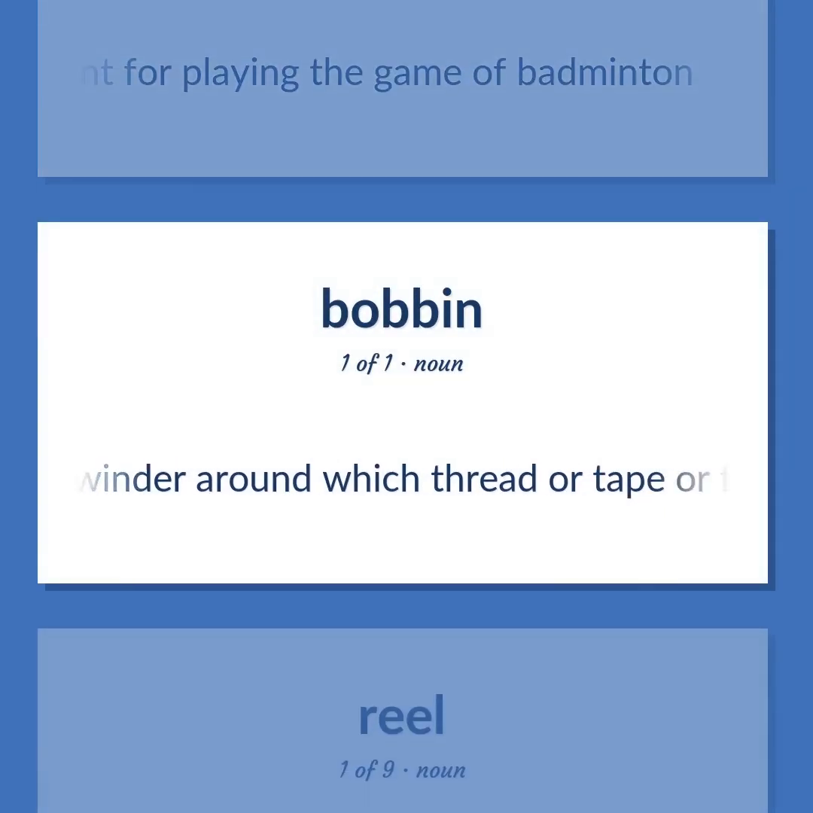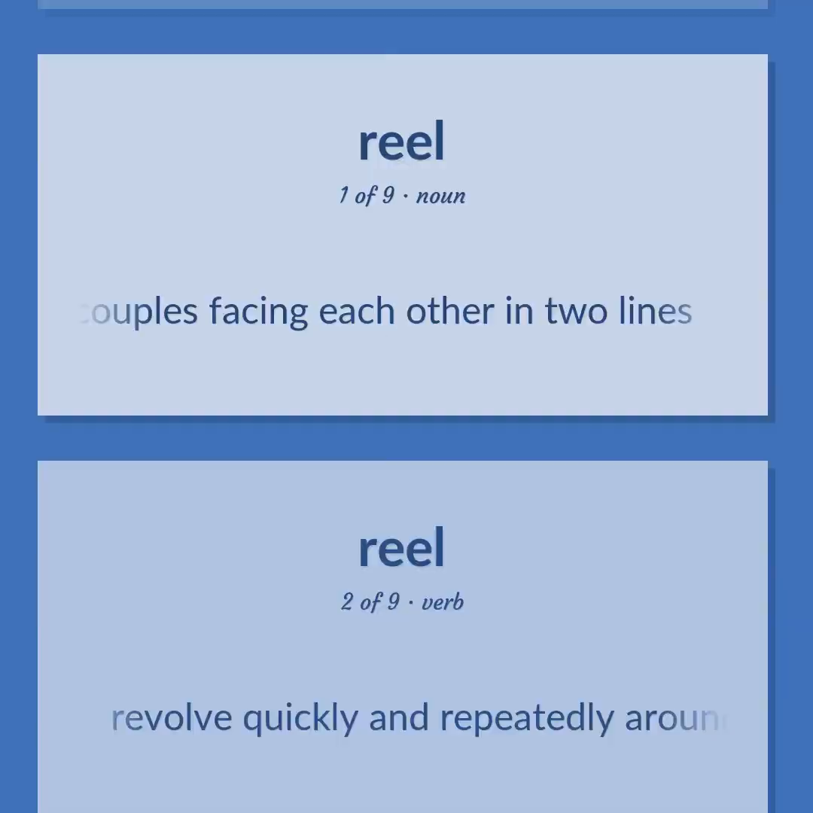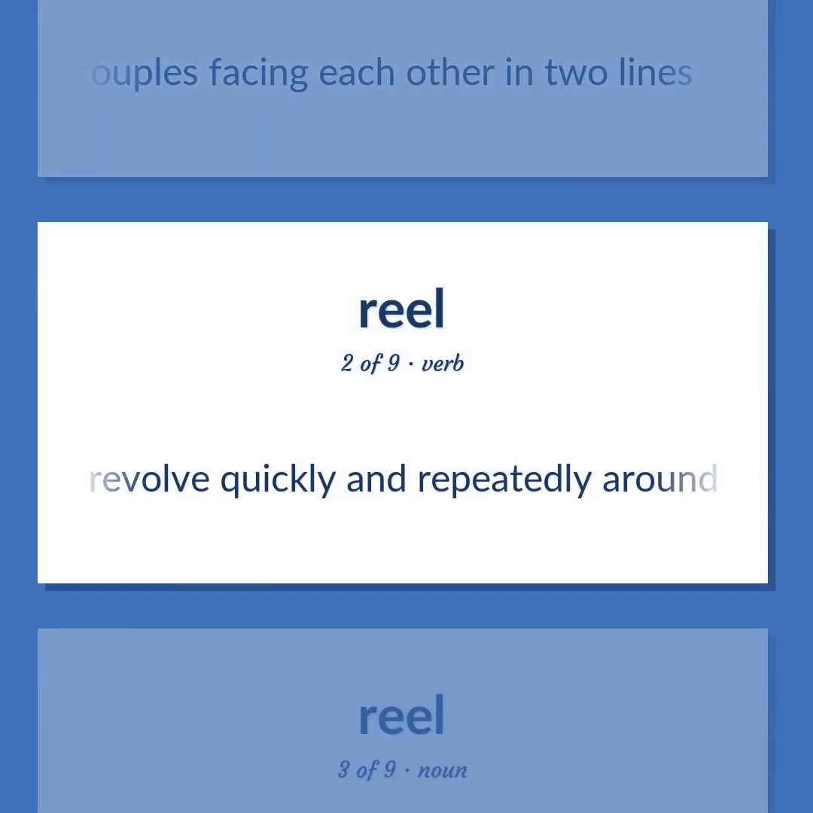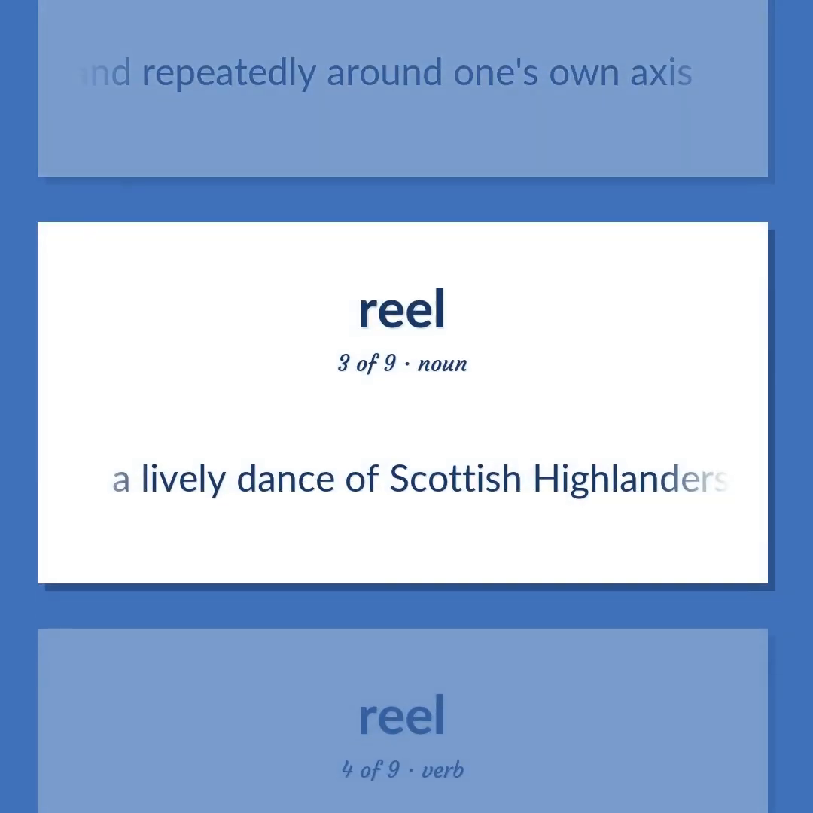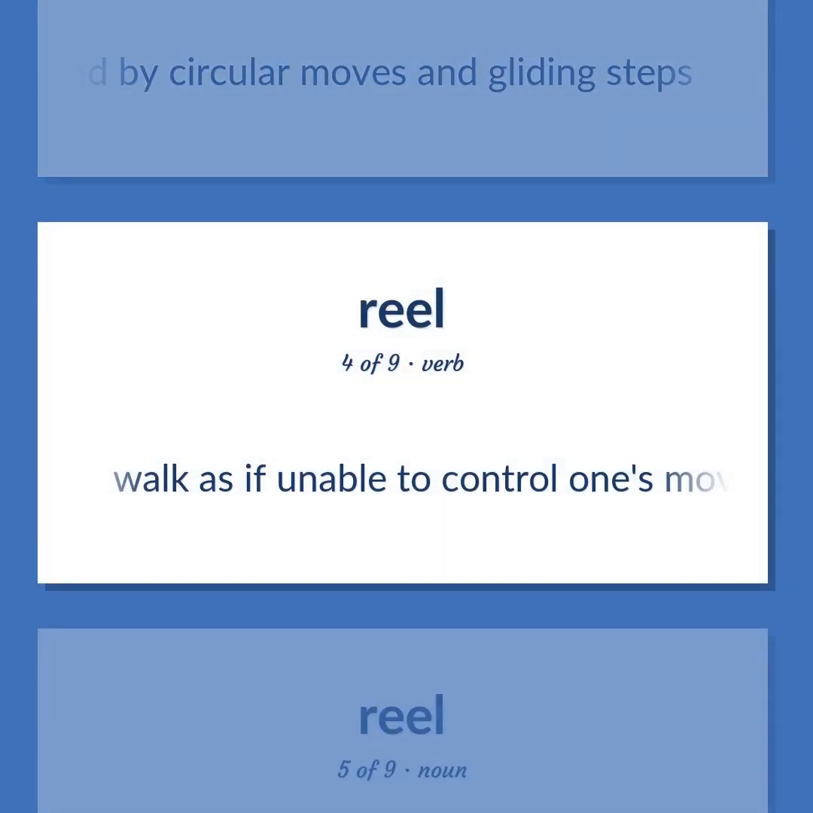A winder around which thread or tape or film or other flexible materials can be wound. An American country dance which starts with the couples facing each other in 2 lines. Revolve quickly and repeatedly around one's own axis. A lively dance of Scottish Highlanders, marked by circular moves and gliding steps. Walk as if unable to control one's movements.